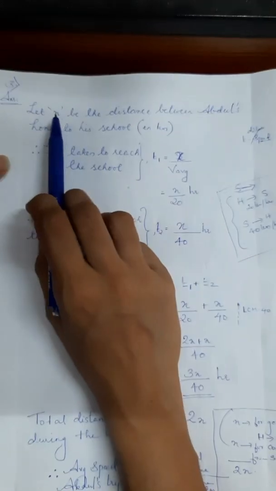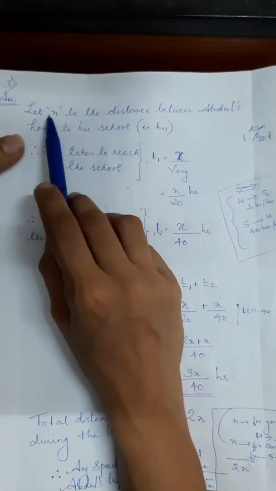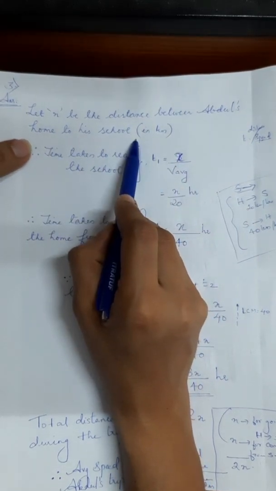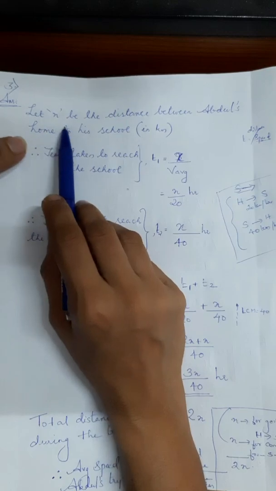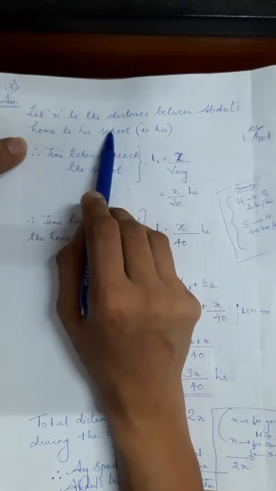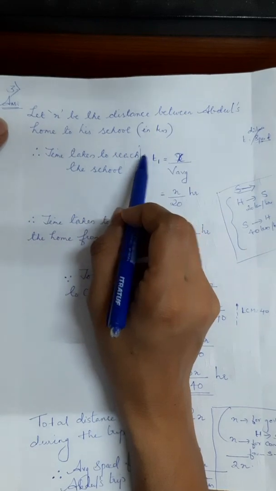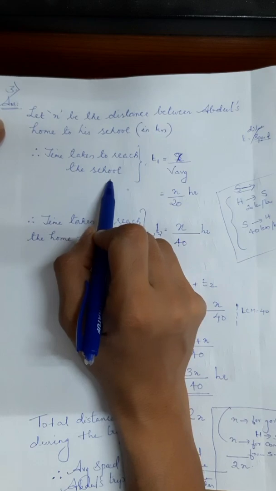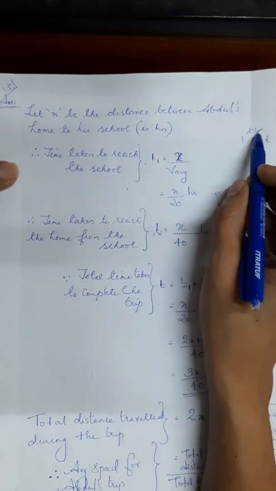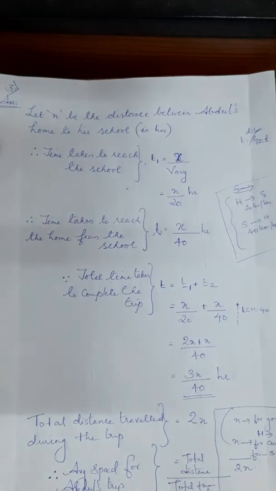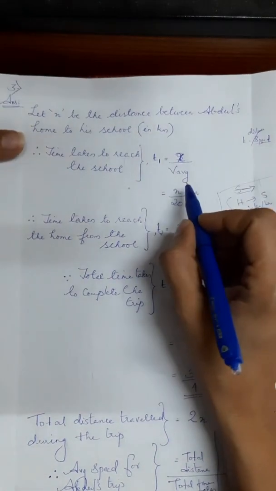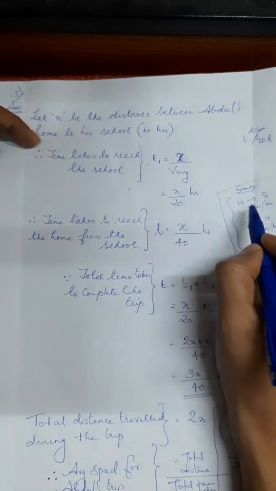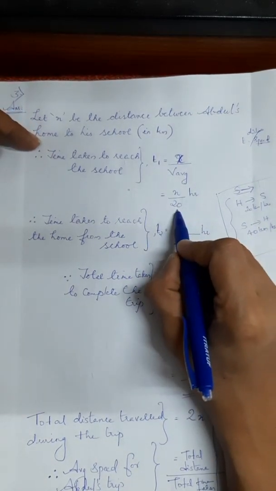So for the third question, let x be the distance from Abdul's home to his school, x kilometers. Is it clear? With the distance known, how can we find the time taken to reach the school? We know that time equals distance by speed. So x divided by the average speed to reach school, which is 20 km per hour.